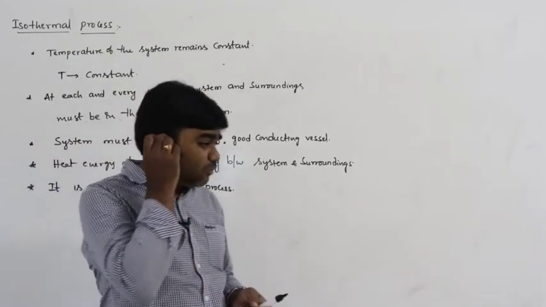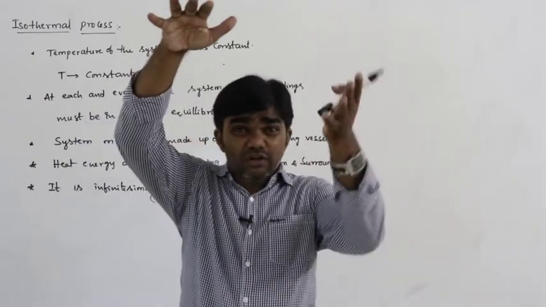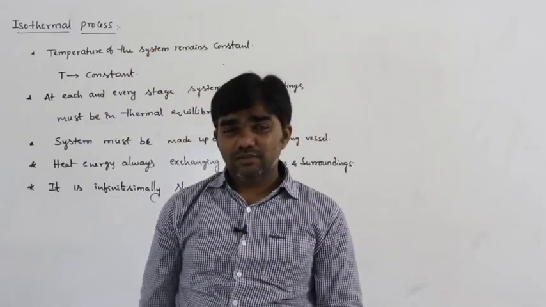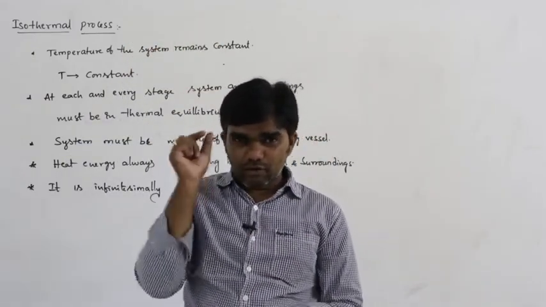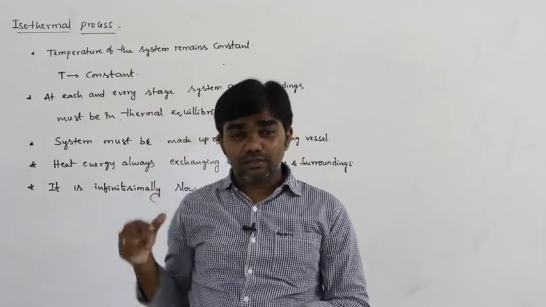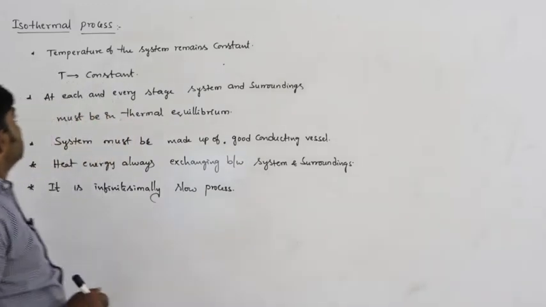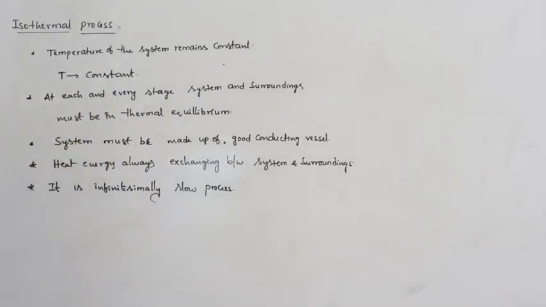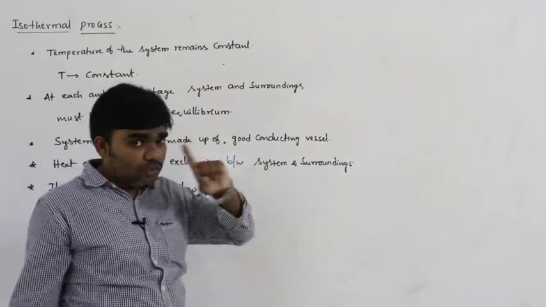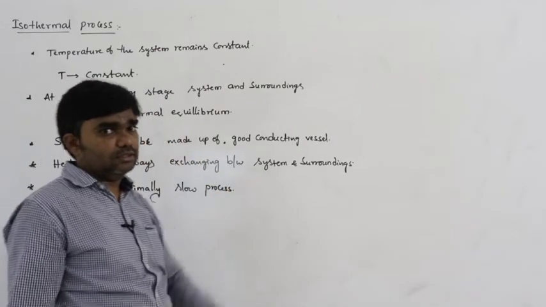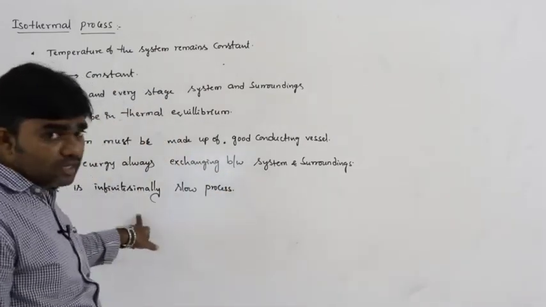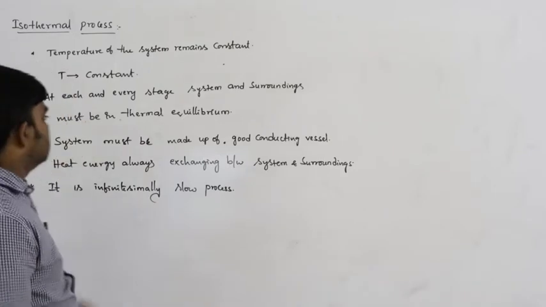Previously we discussed quasi-static process. A certain amount of weight is placed on the piston, and removing 0.1 grams, like that, is an infinitesimally slow process. So these are the important properties of the isothermal process. The system must be made up of a very good conducting vessel, and the process is a very slow process.